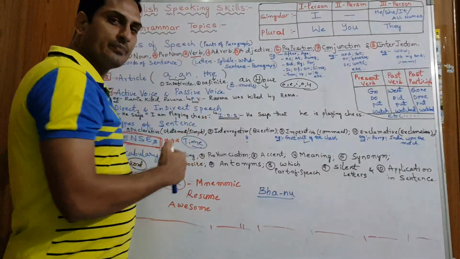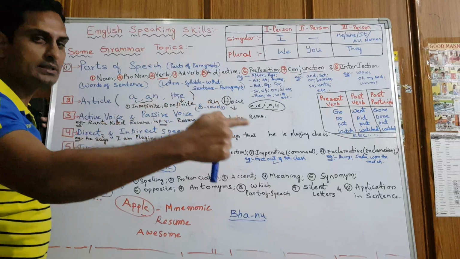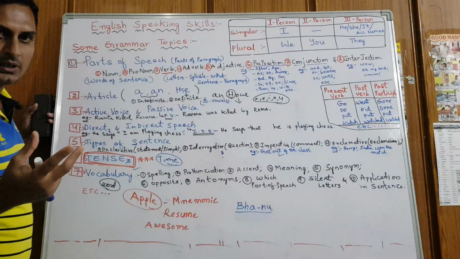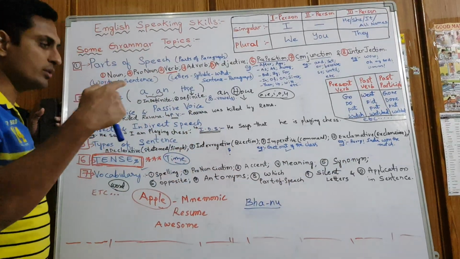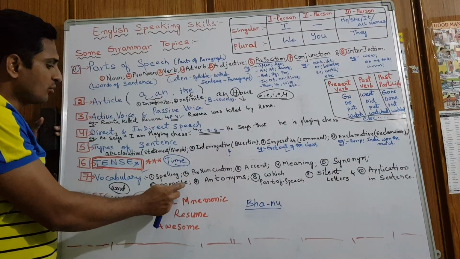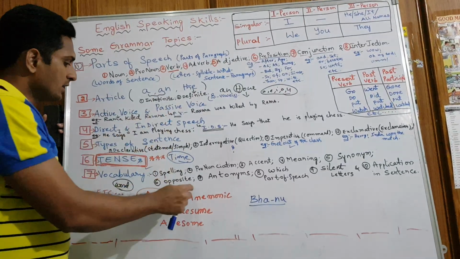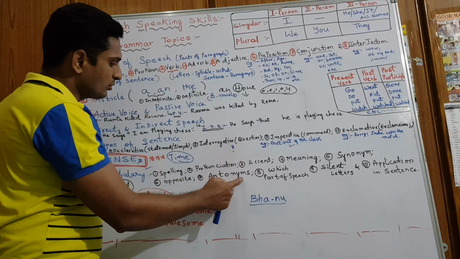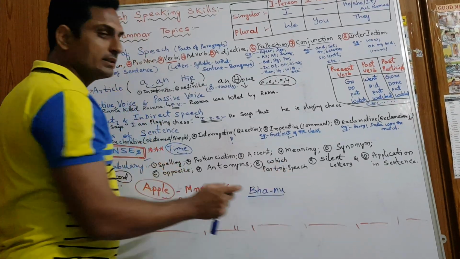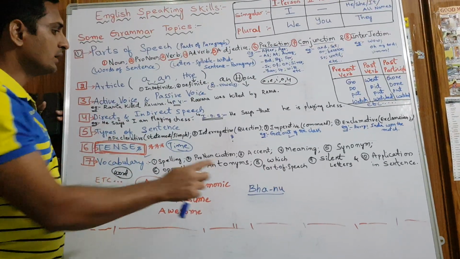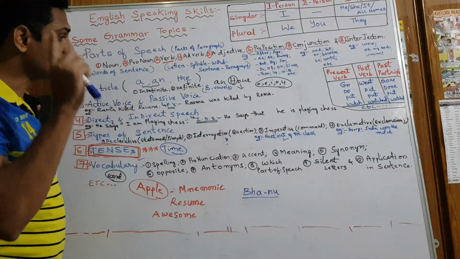Then the meaning of the word. We should know the meaning of the word. Then synonyms. What are the other meanings of the same word? For example, good, better, best, nice. Likewise, we need to know synonyms, more meanings of the word. Then we need to know the opposite of the word. Good means bad, vulgar, worst, ugly, right? Opposite word. At the same time, we need to know antonyms, more opposite words of the word. Then which part of speech the word belongs to. Good belongs to adjective, right? Adjective, it tells about a noun.